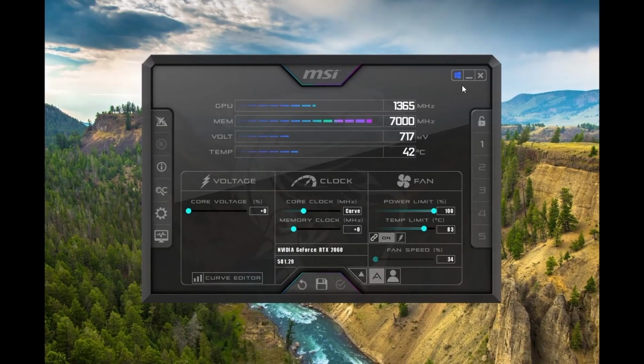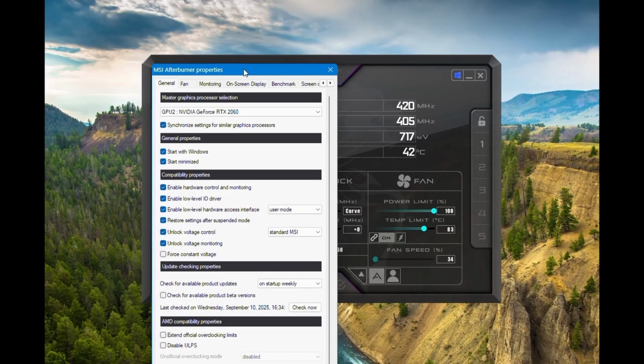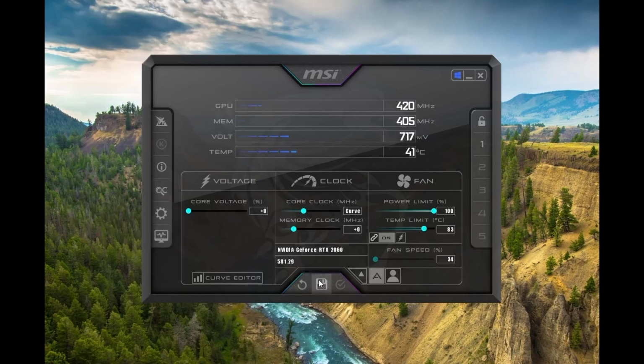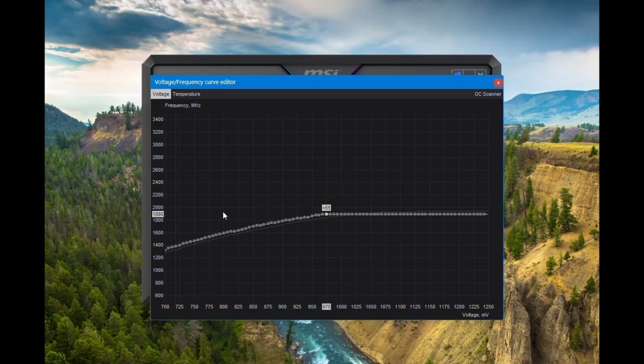When the Windows icon is blue, it means MSI Afterburner will apply the setting on boot. After your system is stable, you can apply start with Windows and start minimized. You can click the save button here and press any of these profile numbers to save your curve. See, now the curve is applied.